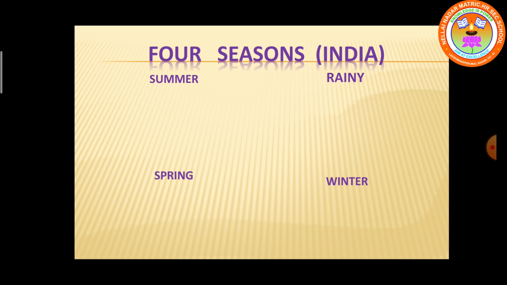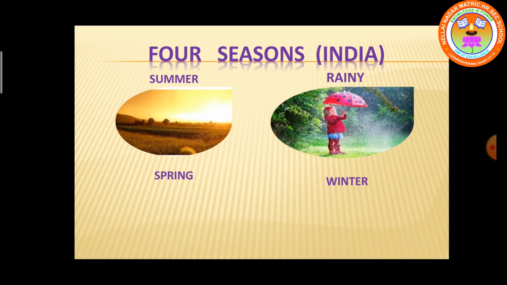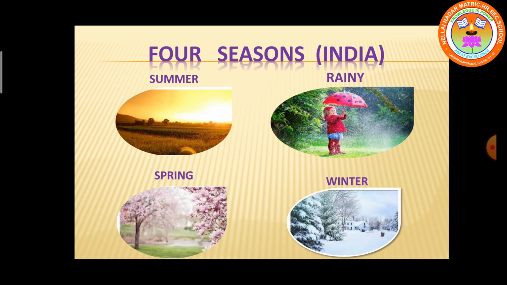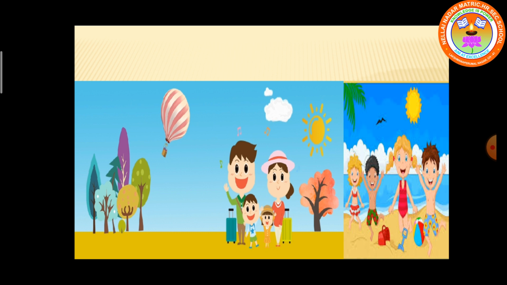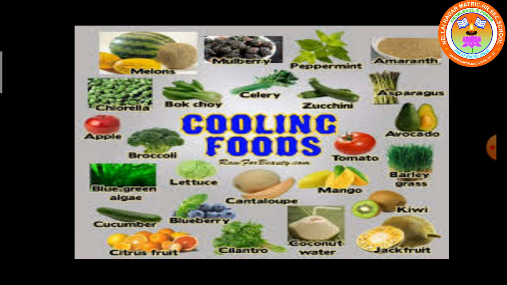Can we repeat the seasons? We have 4 seasons. They are summer, rainy, spring and winter. The summer season. The summer season is the hottest season among the 4 seasons. During the summer season, we have longer days. It's very hot during the summer season. We wear cotton clothes and we drink a lot of juices. We eat a lot of fruits to keep us cool.